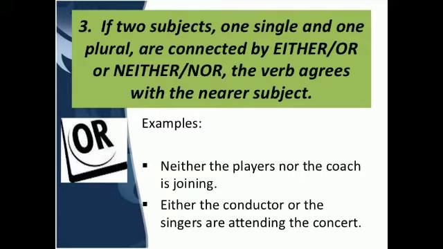Neither the players nor the coach is joining. You just observe that players is plural and coach is singular. So we have used the verb according to the coach, the second subject. The coach is singular, therefore we have used is in this sentence.